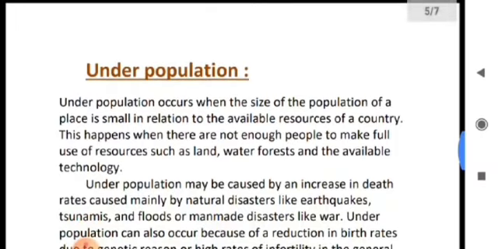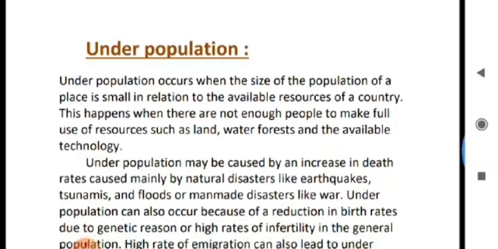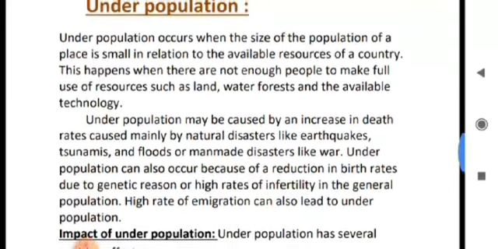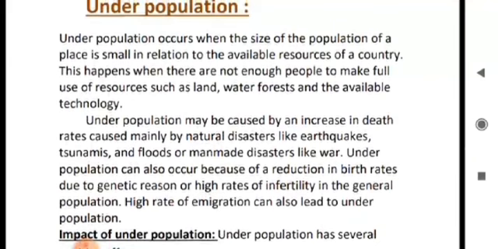Now, underpopulation. What do you mean by underpopulation? Underpopulation occurs when the size of the population is small in relation to the available resources of a country. It means there are not enough people to make full use of resources. What are the causes of underpopulation? Increase of death rate, high rate of infertility, high rates of emigration.